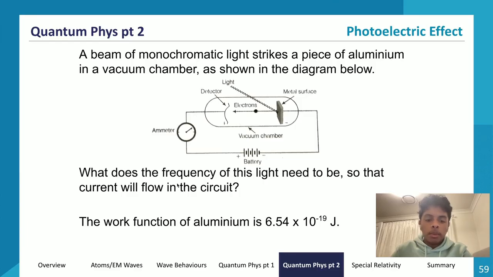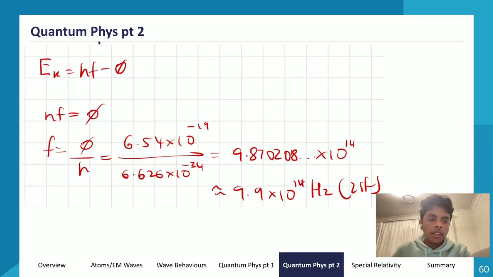So we need the minimum. We're basically trying to find the minimum energy for current to flow through the circuit. The work function of the aluminium is 6.54 times 10 to the power of negative 19. So what are we looking for? Well, we're looking for the threshold frequency. So let's calculate the threshold frequency now.